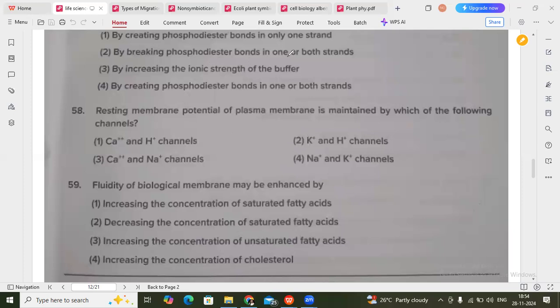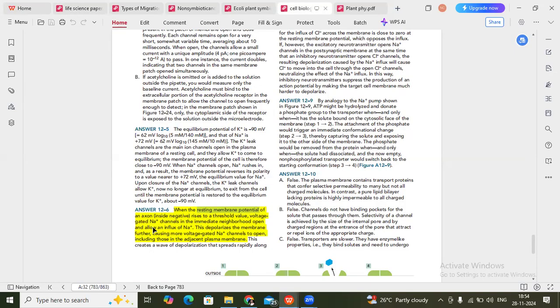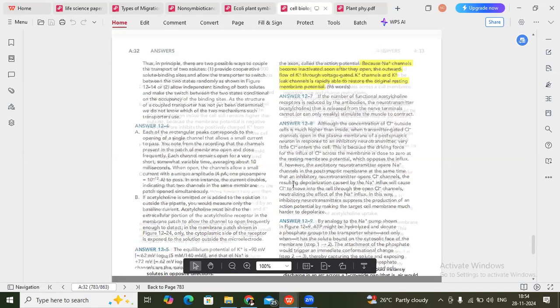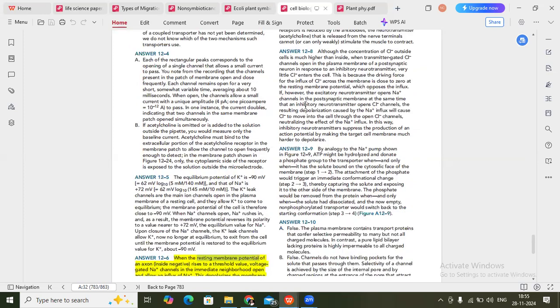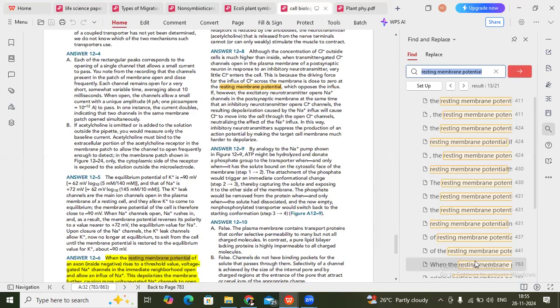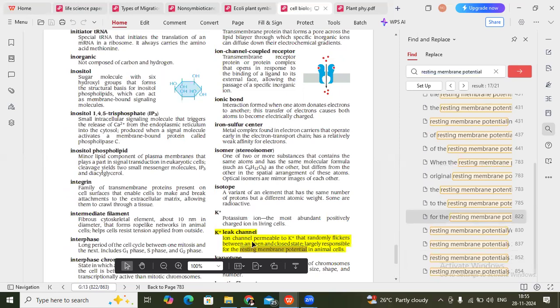So here the proofs are there. This is a mixture of axons. Also here you can see some potassium channels and resting membrane potential. These potassium channels are also called leak channels. I'll search and show you here. Yes, you can see potassium leak channels in the channel membrane. Why potassium leak channel? Because it involves sodium also, and it is largely responsible for the resting membrane potential in the closed and open state. That's why it is also called potassium leak channel.